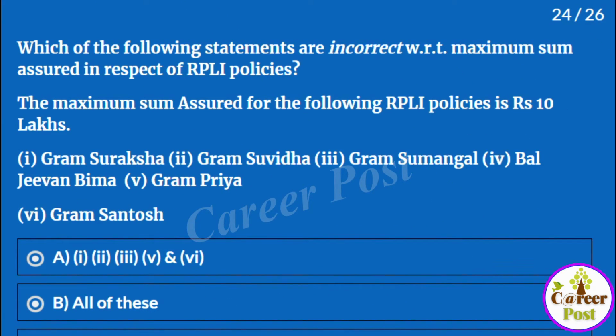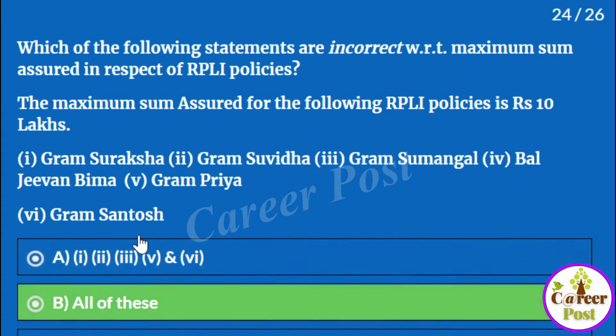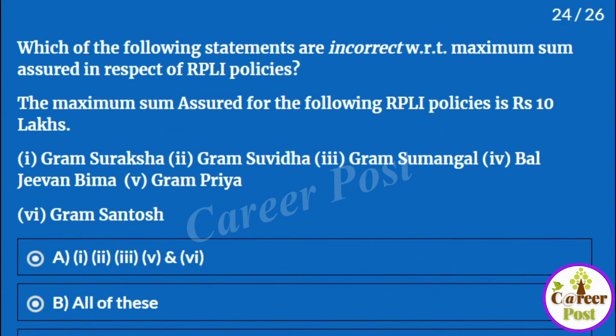Which of the following statements are incorrect? That means not correct, or false. With reference to the maximum sum assured in respect of RPLI policies, the maximum sum assured for the following RPLI policies is 10 lakhs. 1. Gram Suraksha. 2. Gram Suvidha. 3. Gram Sumangal. 4. Bal Jeevan Bima. 5. Gram Priya. 6. Gram Santosh. So you have to identify which of these is incorrect. Here the question given is incorrect, so which is not having 10 lakhs, you have to identify.